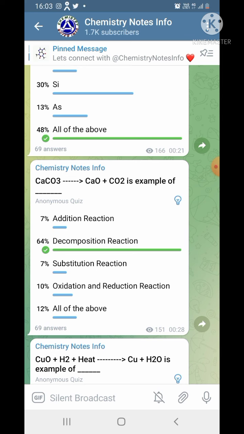Another quiz question. CaCO3 gives CaO plus CO2 is an example of. Options are addition reaction, decomposition reaction, substitution reaction, oxidation and reduction reaction, or all of the above. The correct answer is decomposition reaction.